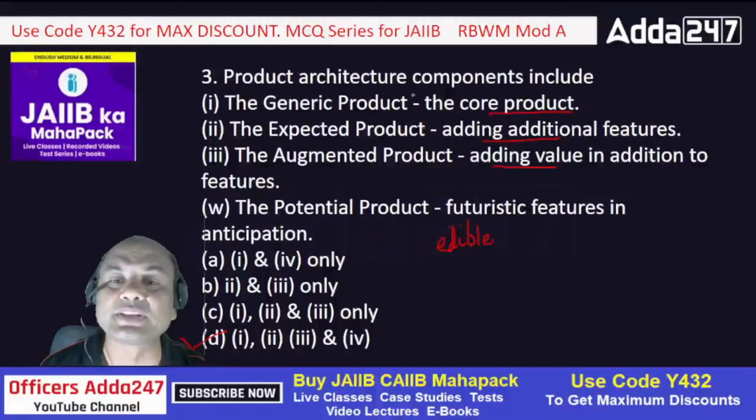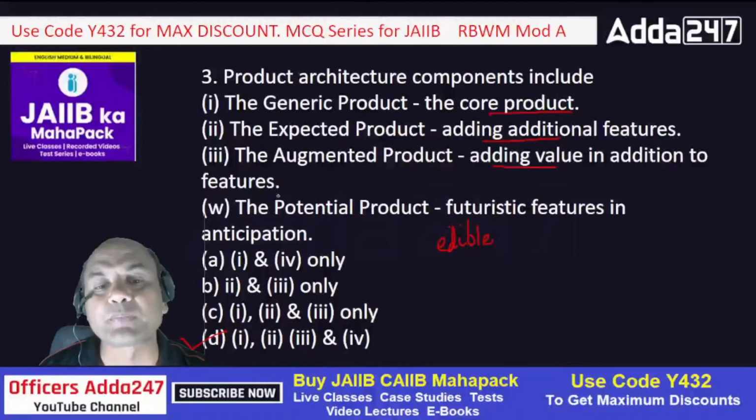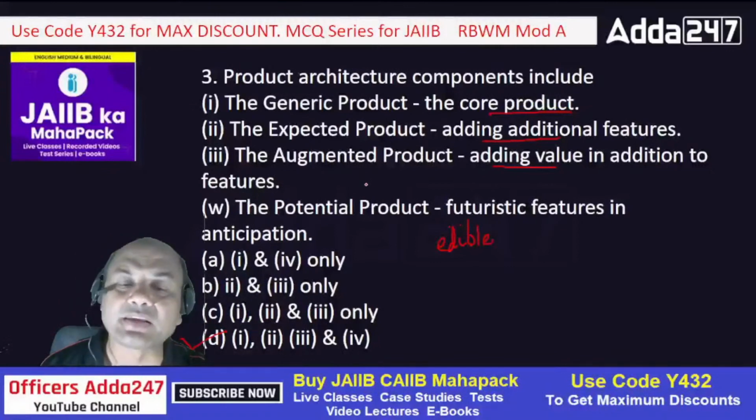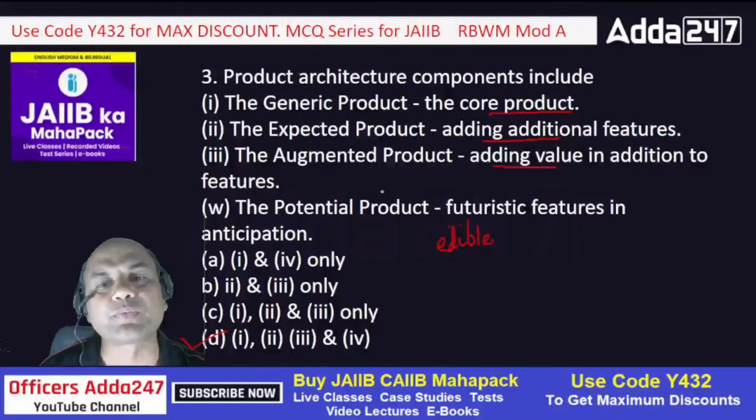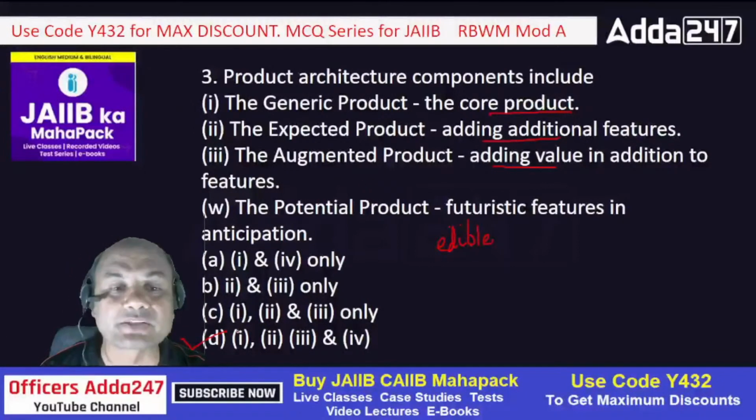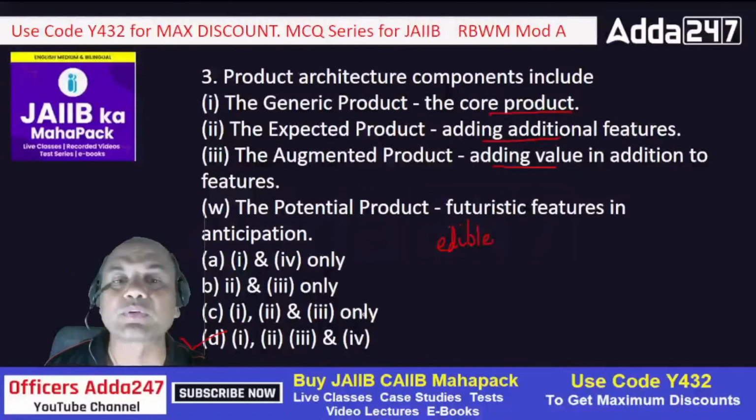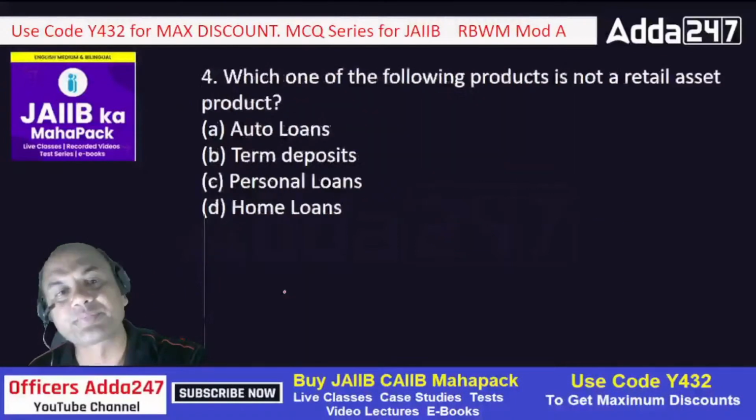These are all current products: generic, expected, augmented. But potential is the future part. You can have many examples of potential products, for example, the future of the internet or mobile. That is a potential product. So the answer is 1, 2, 3 and 4, all of them.